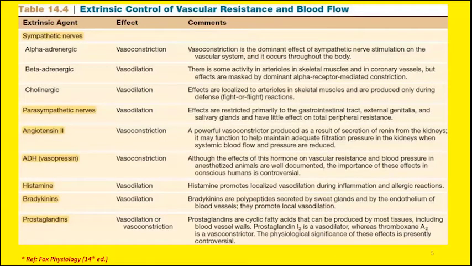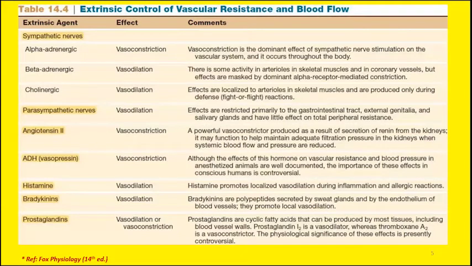chemical agent is the prostaglandin. Now, prostaglandins can either act as vasodilators or sometimes they act as vasoconstrictors. It depends on the type of prostaglandin. For example, prostaglandin I2 is an important vasodilating agent. On the other hand, another type of prostaglandin is thromboxane A2, and this thromboxane A2 acts as a vasoconstrictor. So to conclude, prostaglandins have a dual role. They can either act as vasodilators or sometimes act as vasoconstrictors.